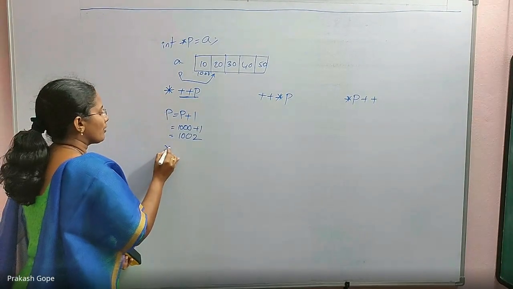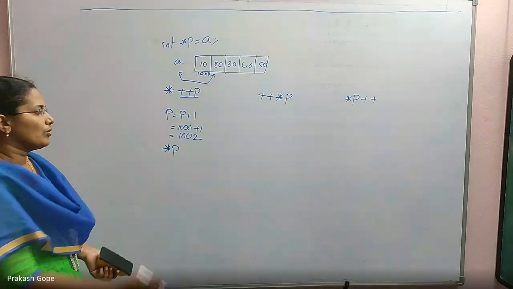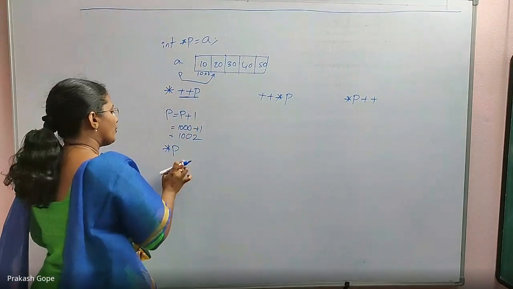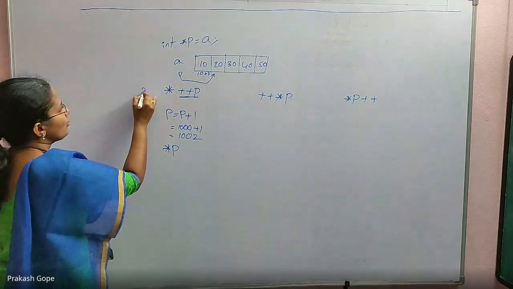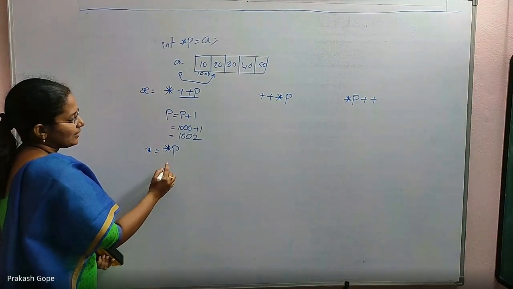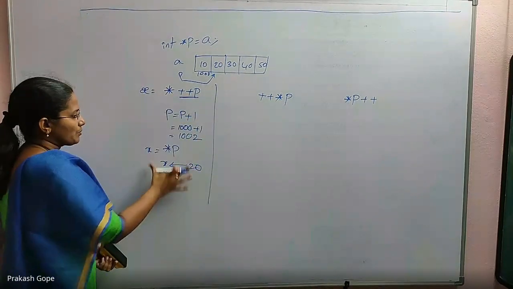Then dereferencing is evaluated. Because it is an integer pointer, star p is its content, 20. So if you have written x equal to this expression, when this line gets executed, x value becomes 20. This is the first expression's meaning.